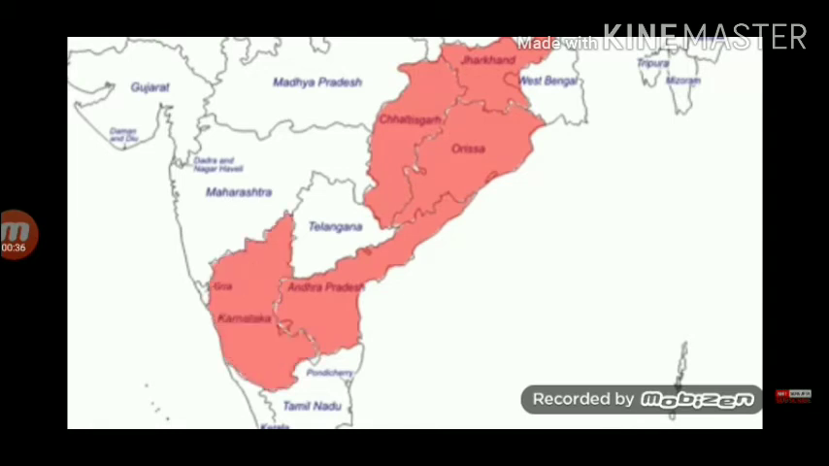Basically, you will find iron ore deposits in 7 states. They are Jharkhand, Odisha, Chhattisgarh, Andhra Pradesh, Karnataka, Goa and Maharashtra. Let's locate each one of them on a map.